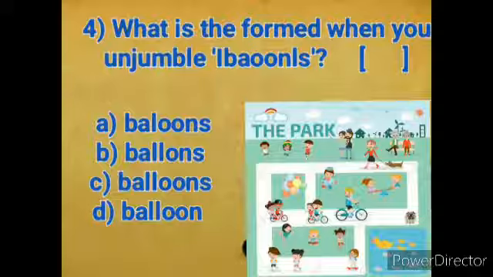Option C, balloons. Option D, ballon. So what will be the word formed when you unjumble the above word? The word will be balloons. So take C option and write it in the bracket.